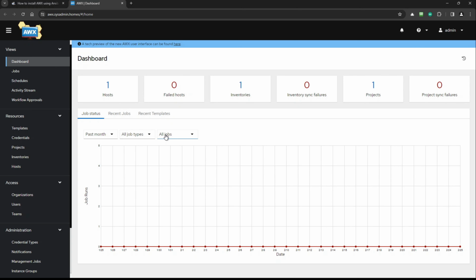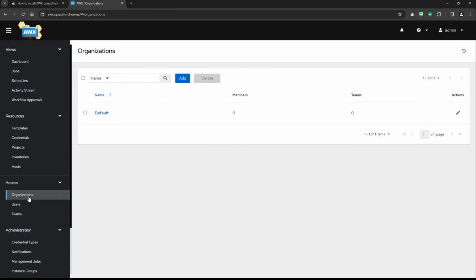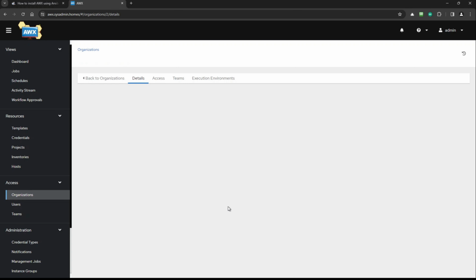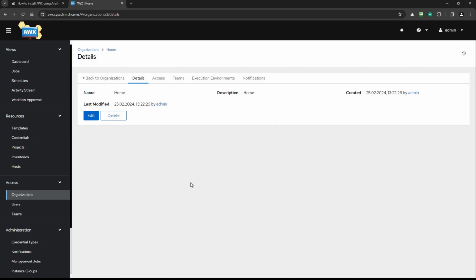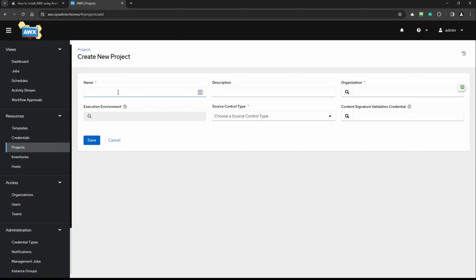And now, first of all, you need to create an organization, because without the organization you will not be able to create a project. So let's create some kind of, I don't know, maybe home organization, just like that. The name doesn't matter actually. Save it. And now we are going to projects. We will skip this demo project, we don't care about it, and we want to add a new one. So let's call it test one, for example, right? Description, organization, select home, select.